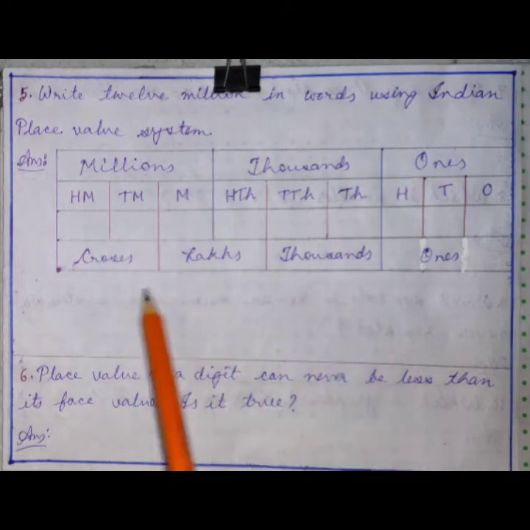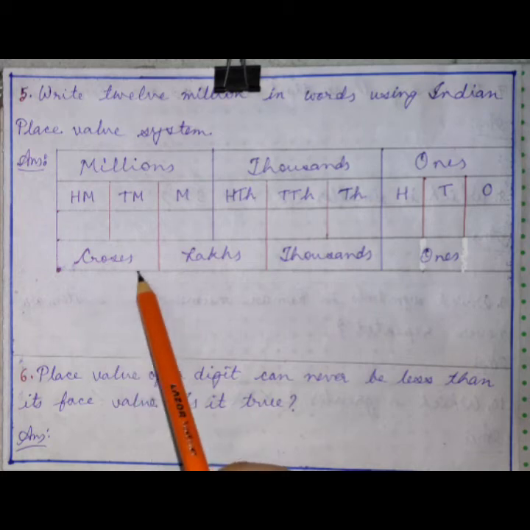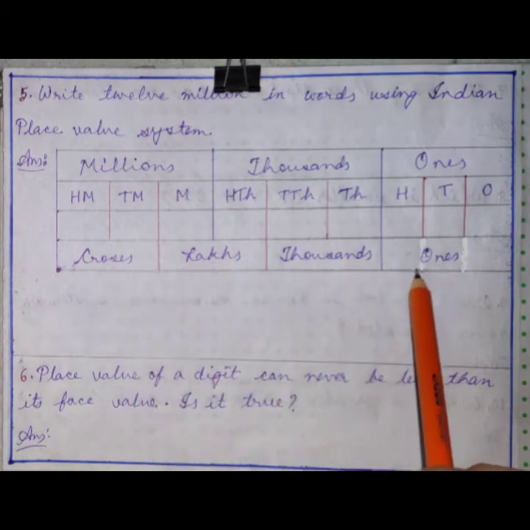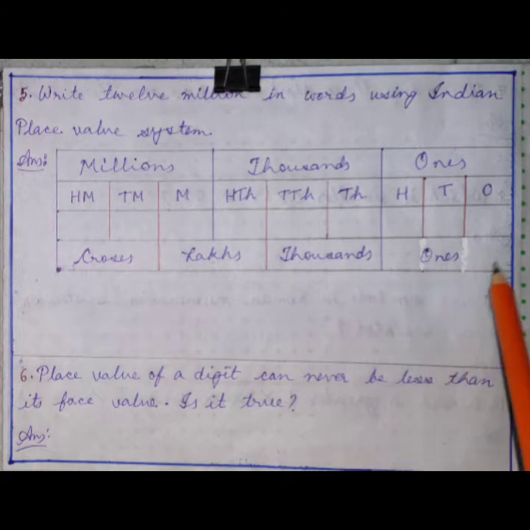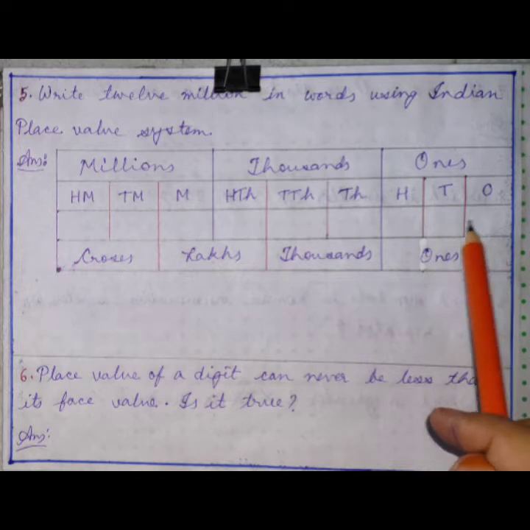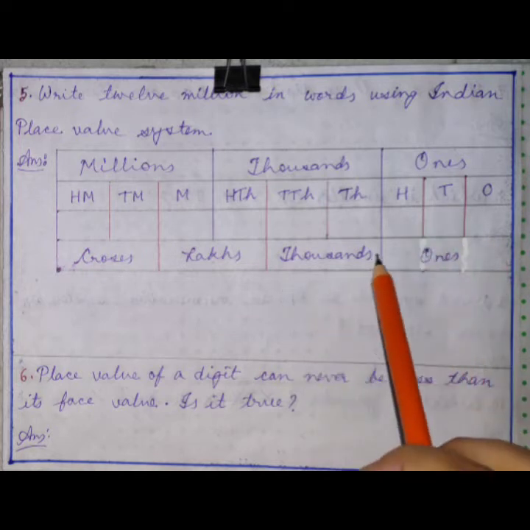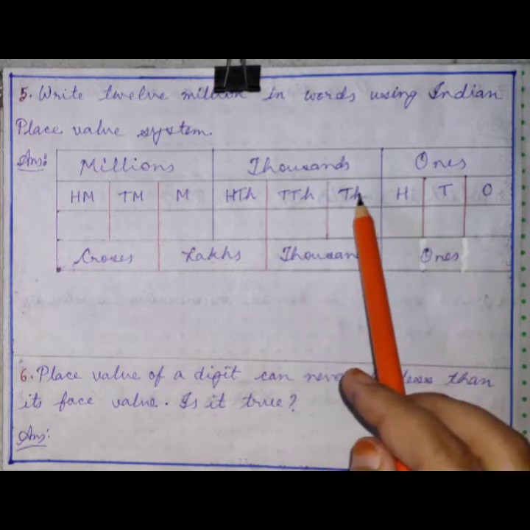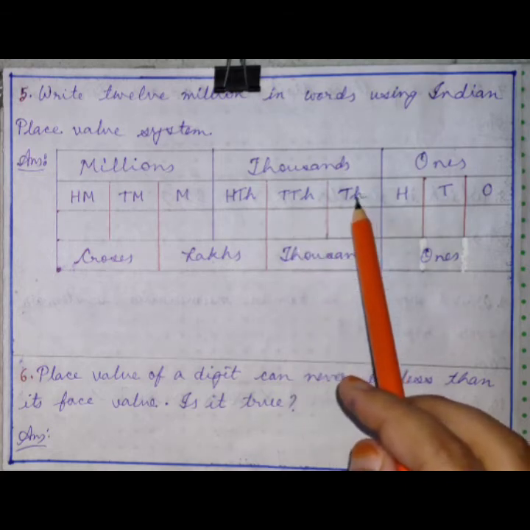And the Indian place value system comprises 4 periods. The ones period is the same, with 3 subdivisions: ones, tens, hundreds. For thousands, it is thousands and 10,000s.